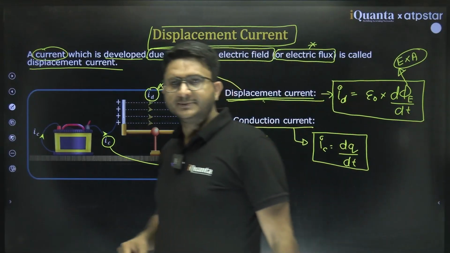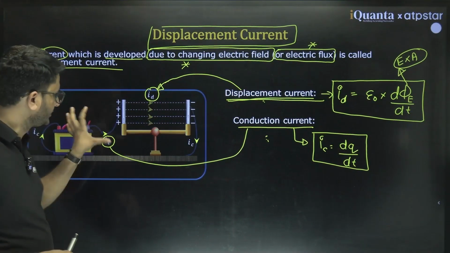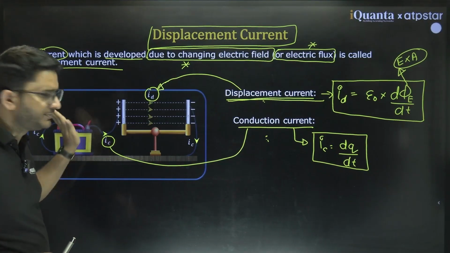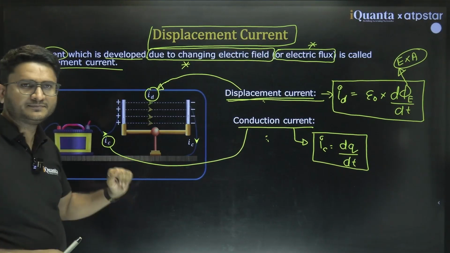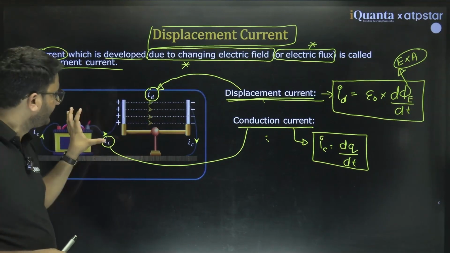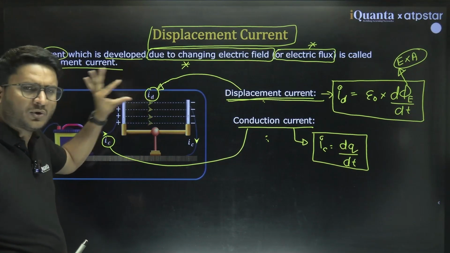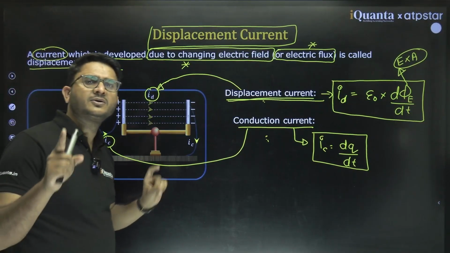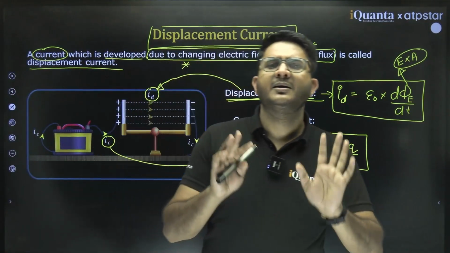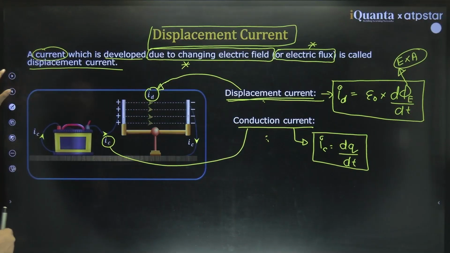And one more thing we will be deriving: magnitude wise, to maintain the continuity of current, the total conduction current in the wire would be equal to the total displacement current between the capacitor plates. That is the relation that we will be deriving.